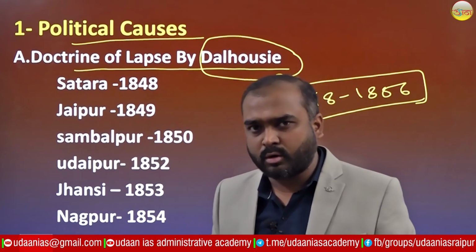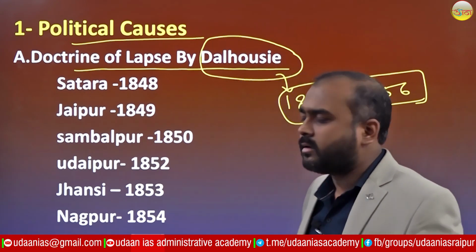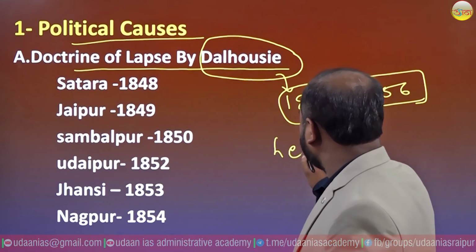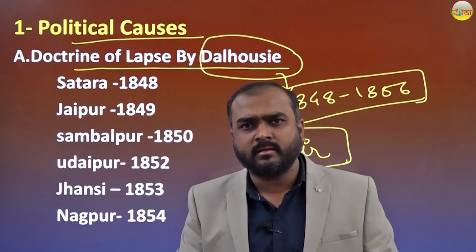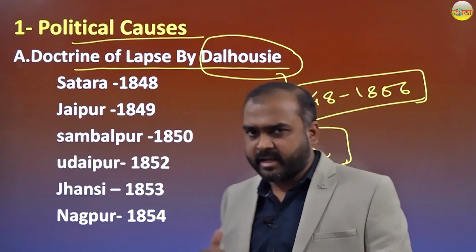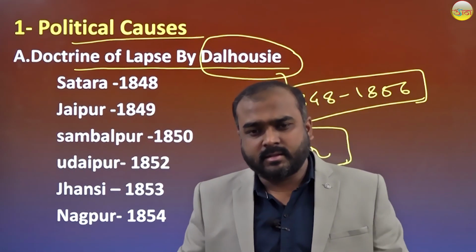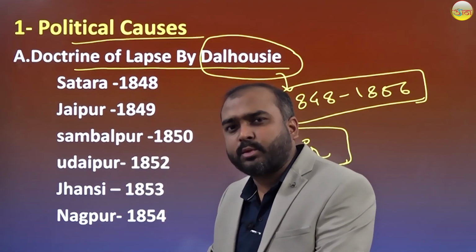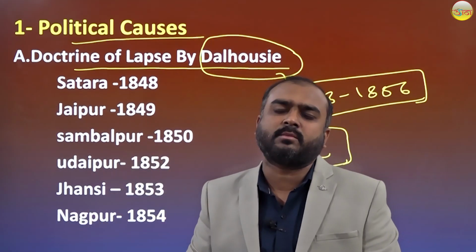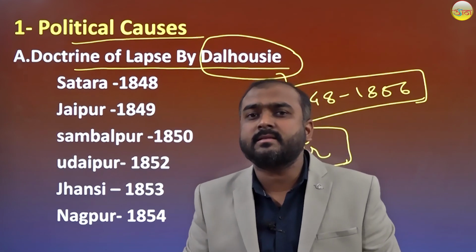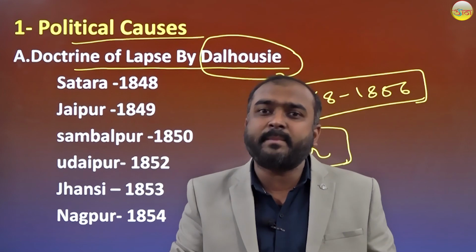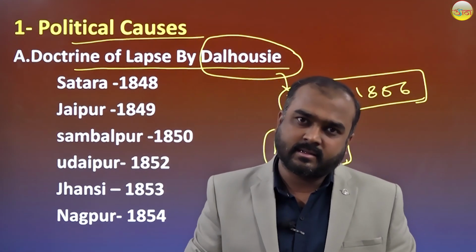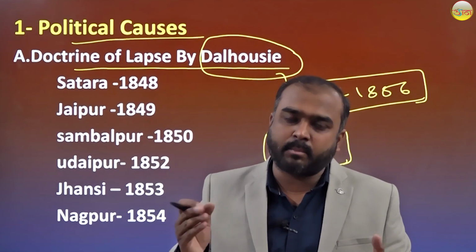A natural born nominee, or you can use the word heir. If the ruler died without having a natural born heir, then that princely estate will be merged into the British company. What it means is the adopted son of the ruler will not be proclaimed as the new ruler of that empire.